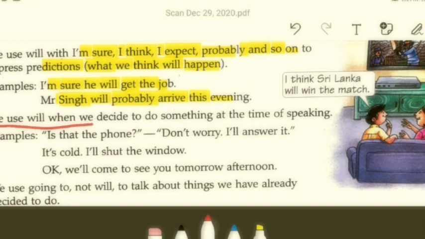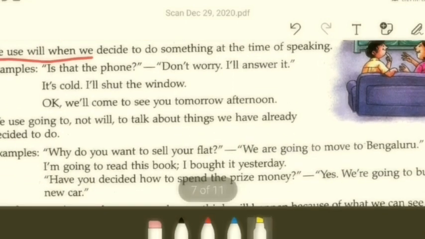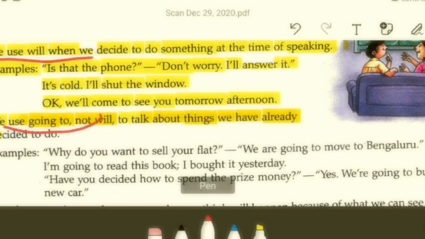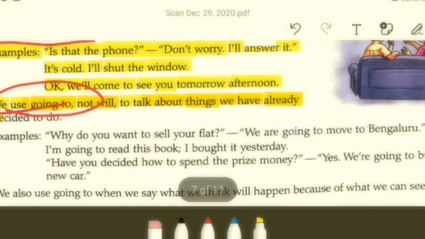Okay, so we use going to, not will, to talk about things we have already decided to do. Alright, examples are listed here.